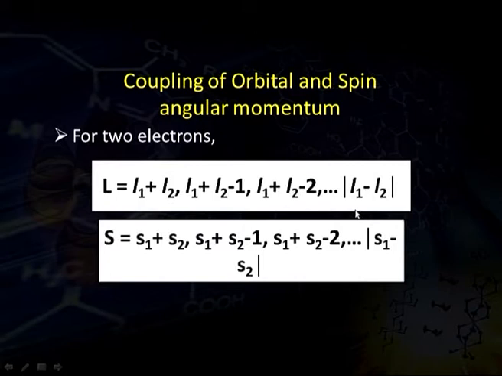Now, similarly, S can be given by S1 plus S2 for 2 electrons: S1 plus S2, S1 plus S2 minus 1, S1 plus S2 minus 2, similarly up to S1 minus S2. It means L can vary from L1 plus L2 to L1 minus L2, and S also varies from S1 plus S2 to S1 minus S2.